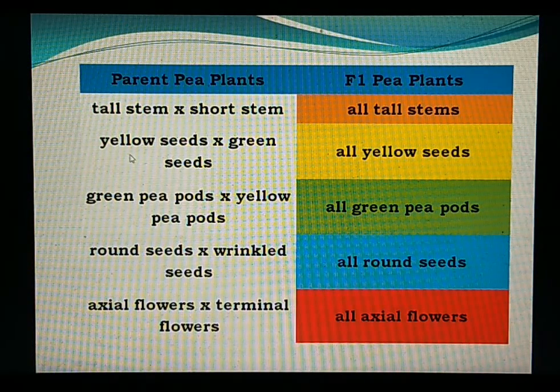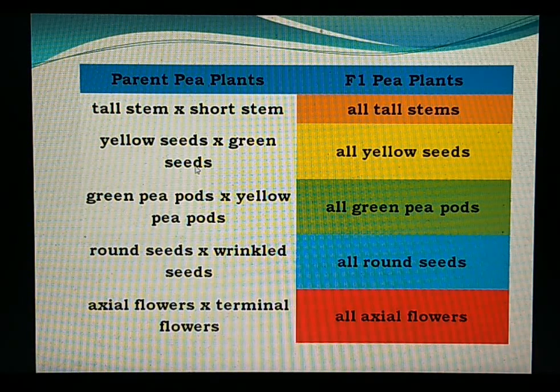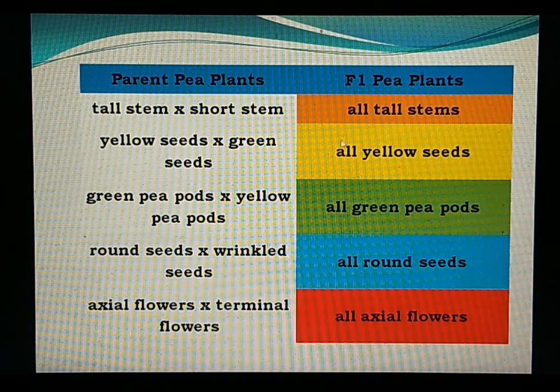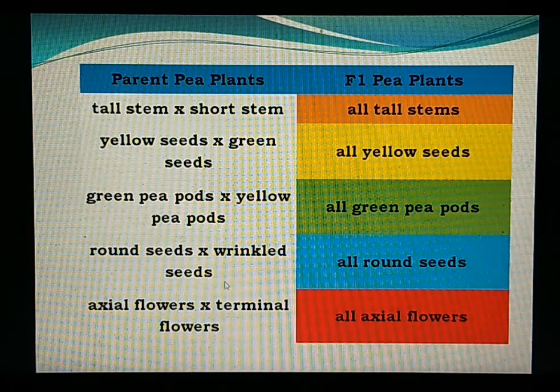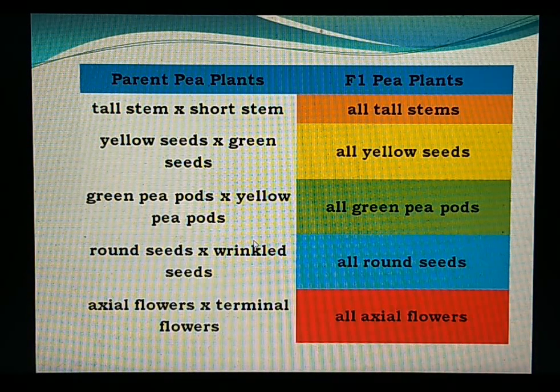For example, yellow seeded plants, when crossed with green seeded plants, gave F1 generation plants that all had yellow seeds. Similarly, he got the same type of result when he crossed the other traits too.